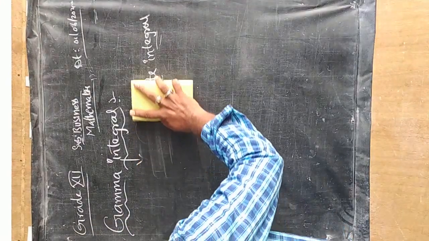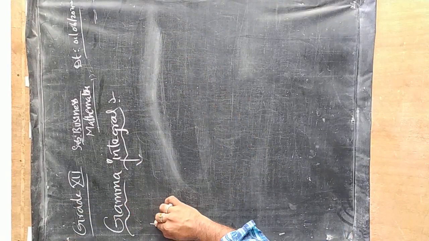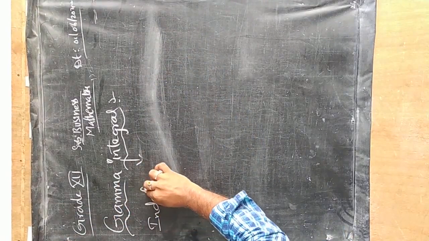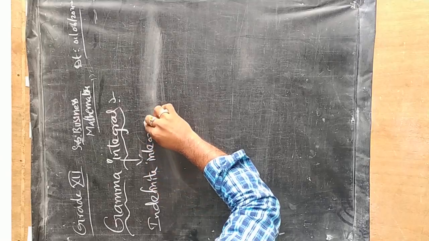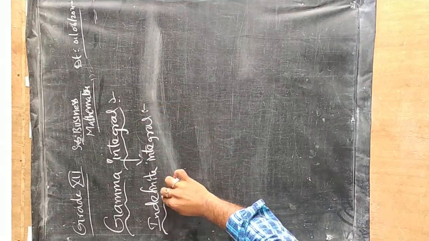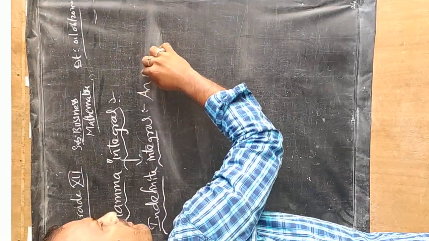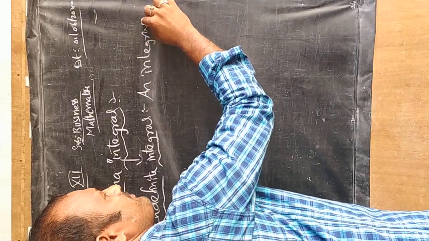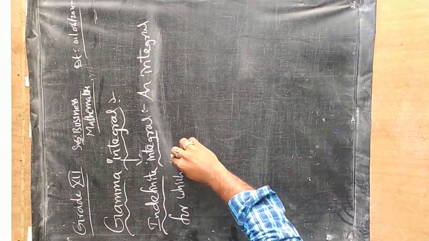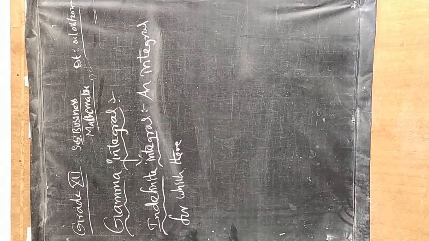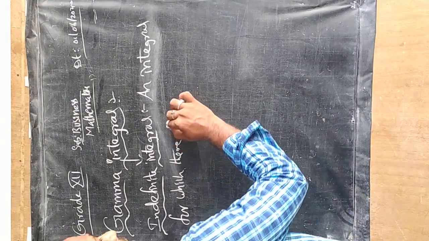First, let us see the definition of indefinite integral. Before learning gamma integral, first let us see what is indefinite integral. An integral for which there is no limit.